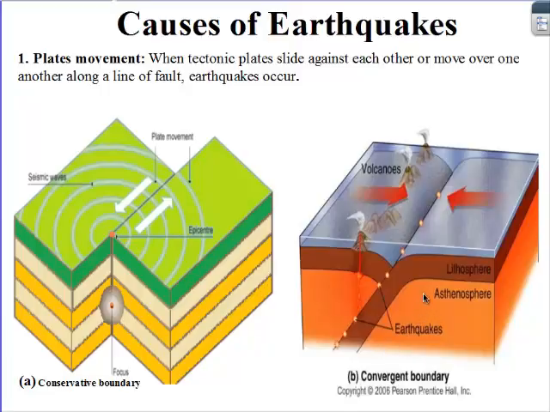That is when one plate moves over another plate. So you see, there is a plate A, plate B, and this plate moves down and this plate rises. So this is the earthquake point. So we say that earthquakes can be caused by plates movement.